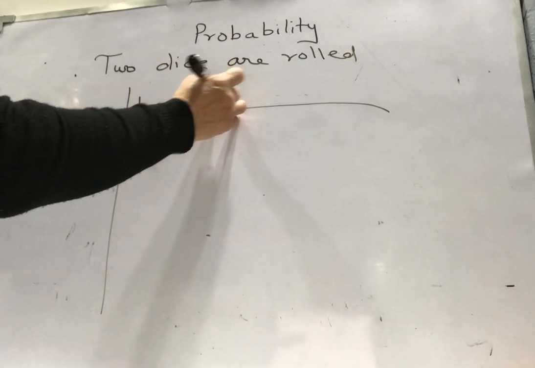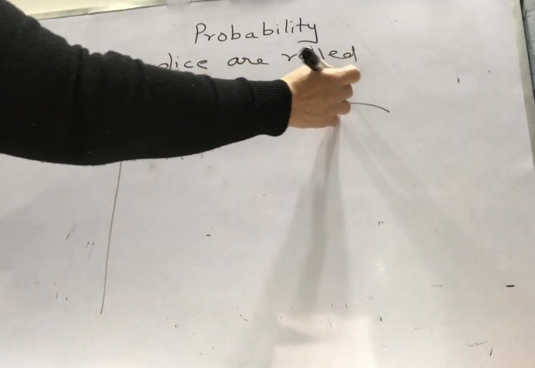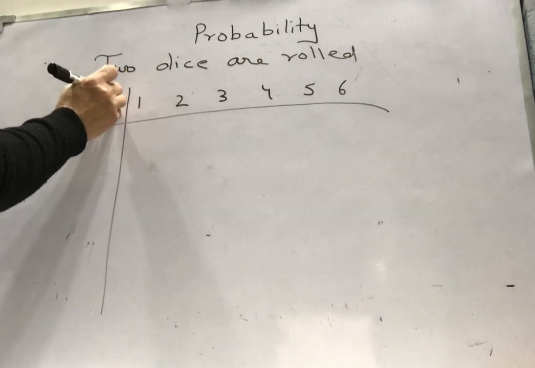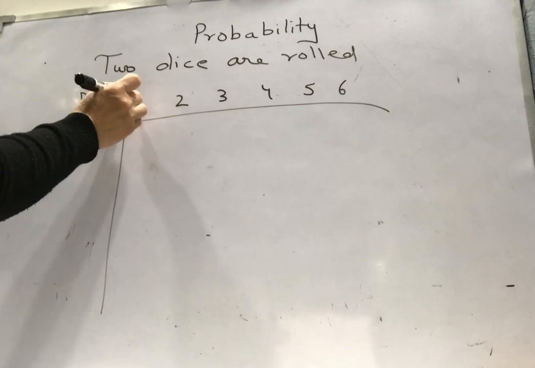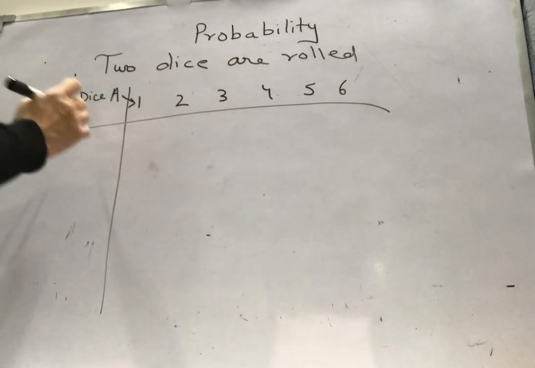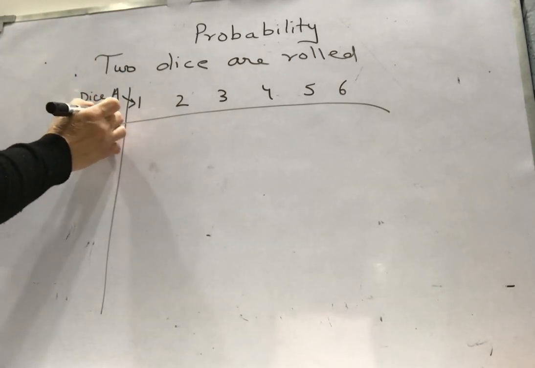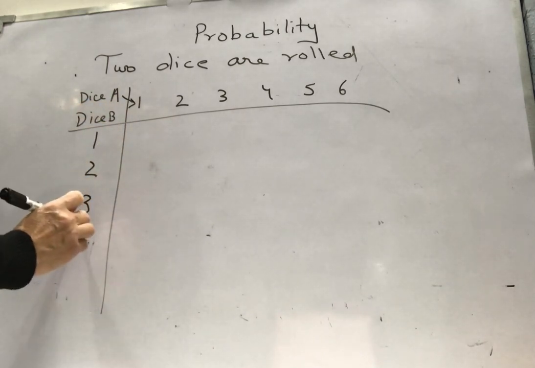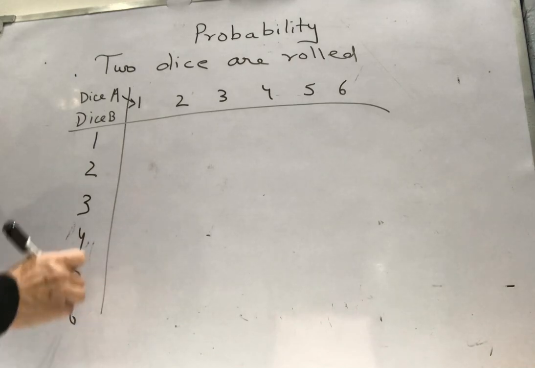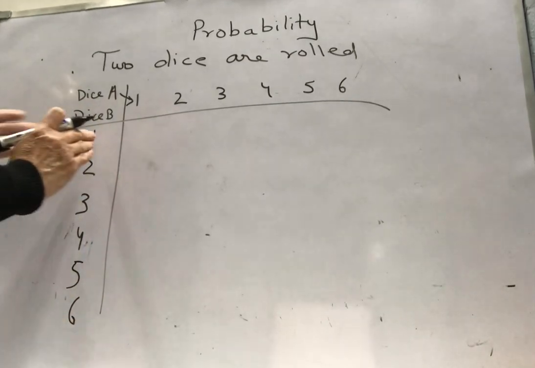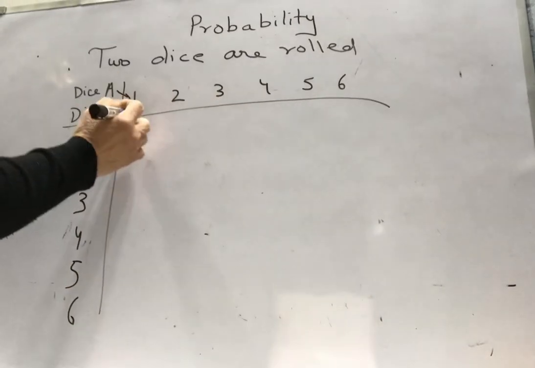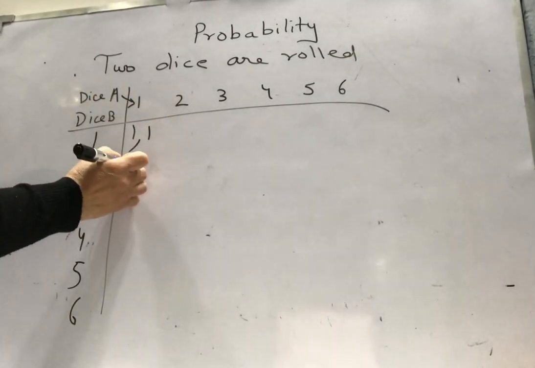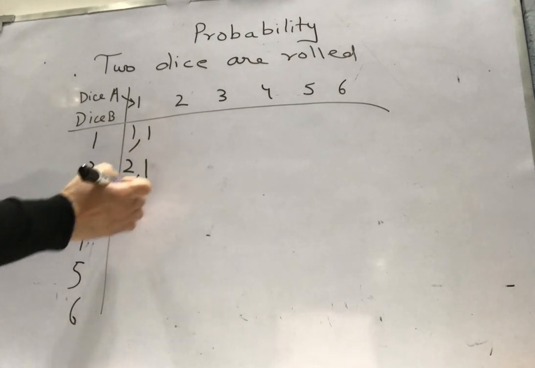1, 2, 3, 4, 5, 6. This is dice A, suppose. Now let me write here about the second dice. These are my rows. These are the numbers on the die. So first we copy the row. So we copy 1 and then we copy the column. First we copy which row I am talking about.